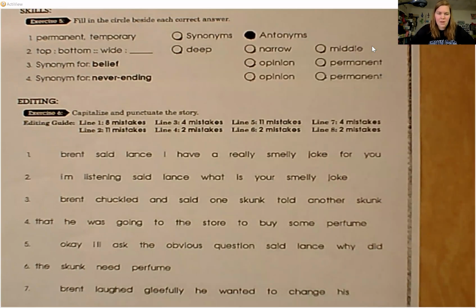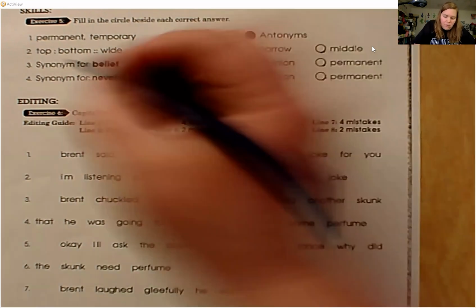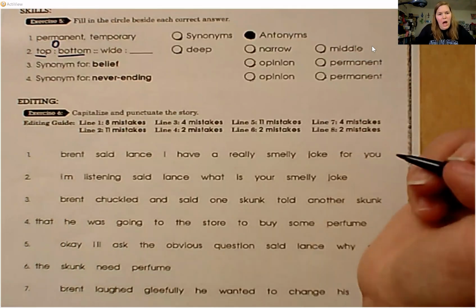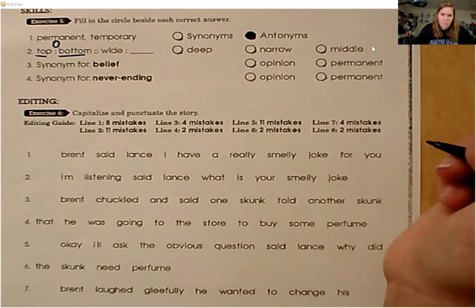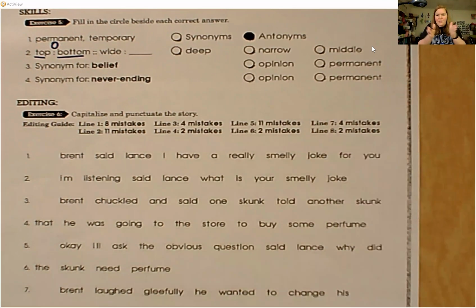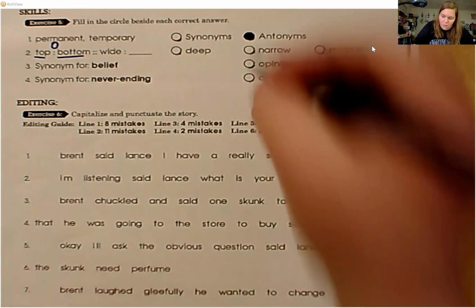Okay. Number 2, this is an analogy. Top is to bottom, as wide is to. So I think about top and bottom. Those are opposites. What would the opposite of wide be? If it's not wide, it's narrow.